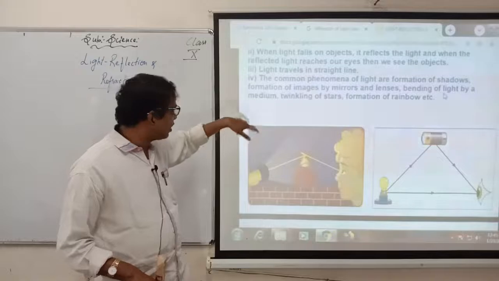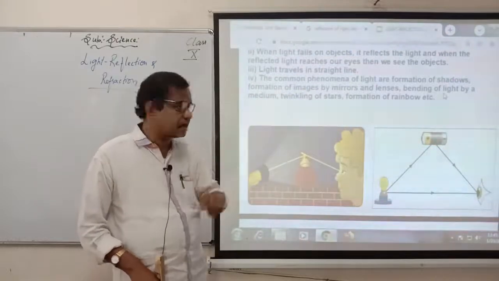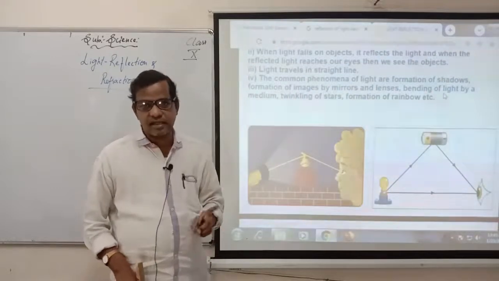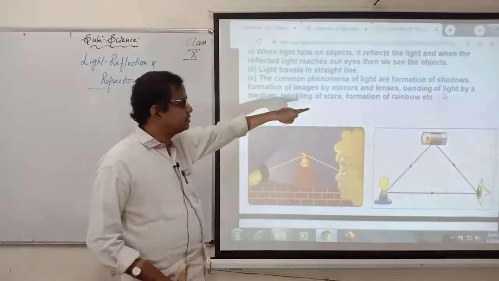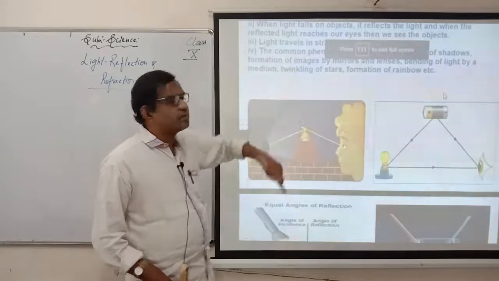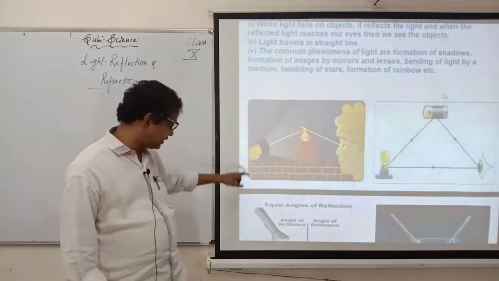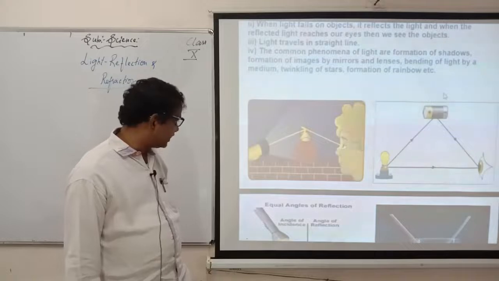The common phenomena of light are the formation of shadows. I told you already in the class. When light is there, shadow is there. Without light, there is no shadow. Formation of images by mirrors and lenses, bending of light by a medium, twinkling of stars, formation of rainbows and everything, it is formed by rays. You can see the examples here.